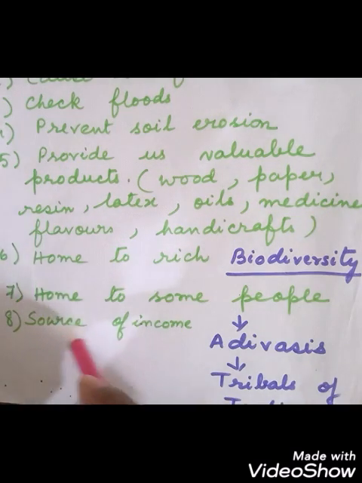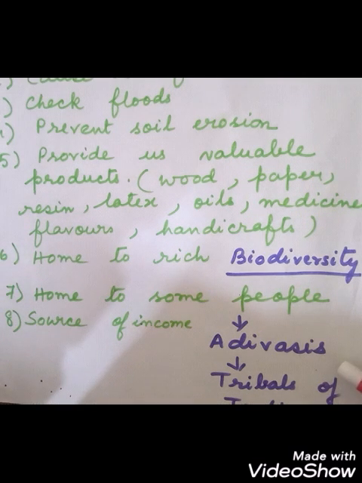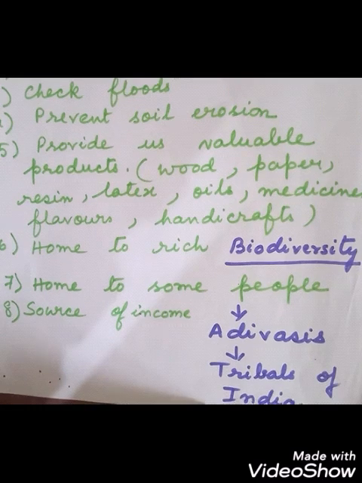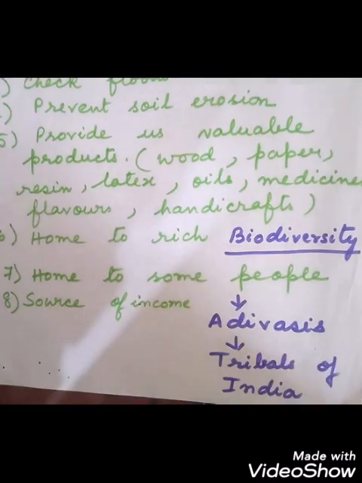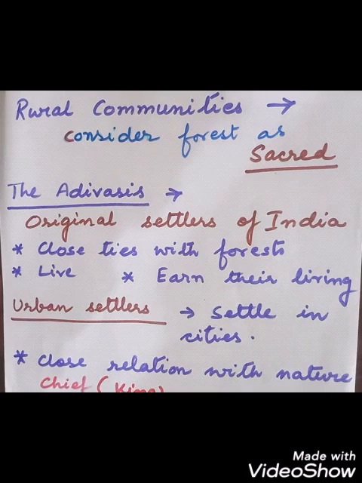This is also a home to some of the people. Adivasis stay in or near the forest. They are the tribals of India. And forest also serves as a source of income. So forest is one of the most invaluable natural resources.